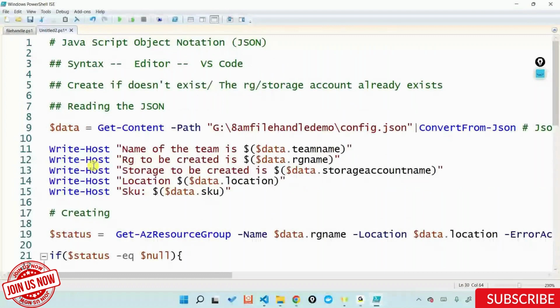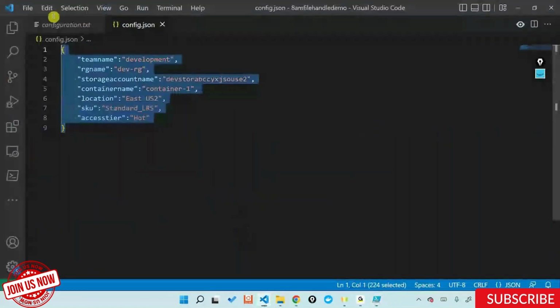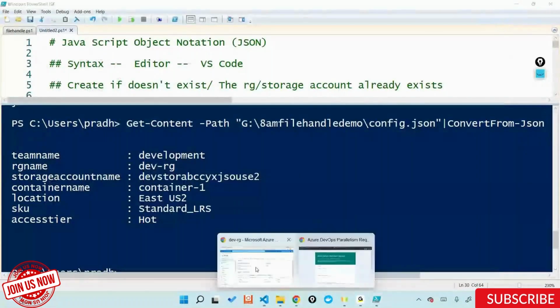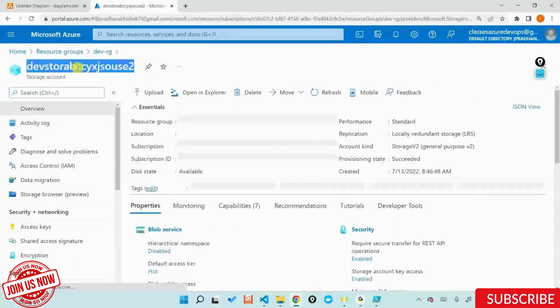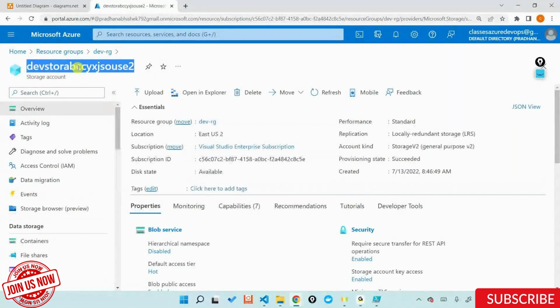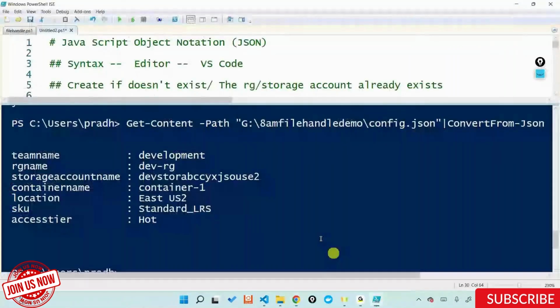So end-to-end script, which now reads not from a parameter, but rather directly from a file, which is given to you by a team like development team, and then taking that entire file as a JSON object, reading all those objects, and then creating those resources on the Azure portal. So once you see this, I went ahead, created this particular devrg, and I also provisioned a dev storage account inside that particular resource group. So this is what I did on an end-to-end basis. Any questions here, guys? Anyone, any questions still here that I can take?